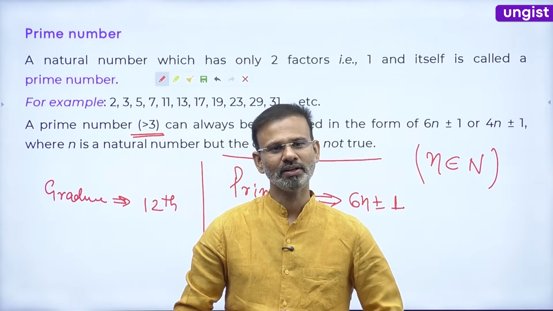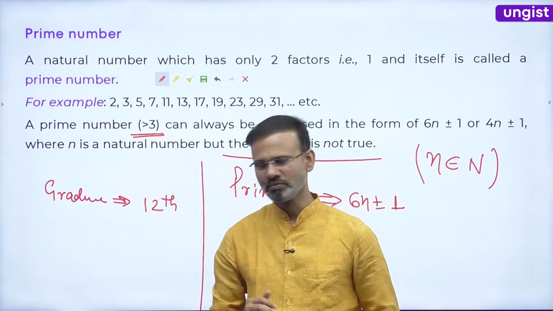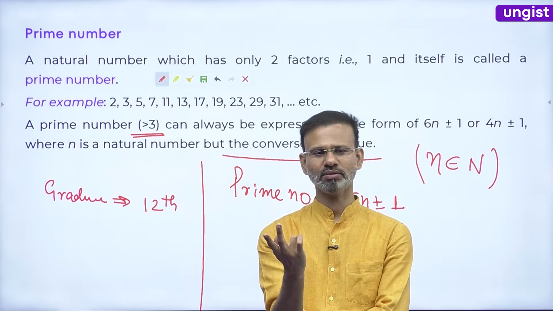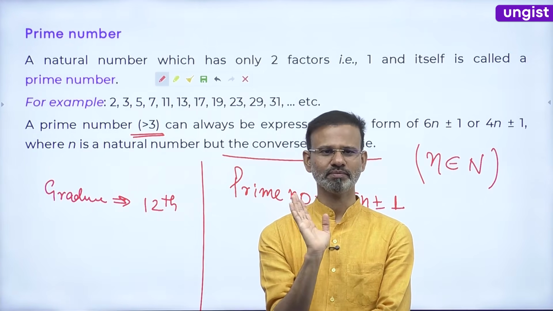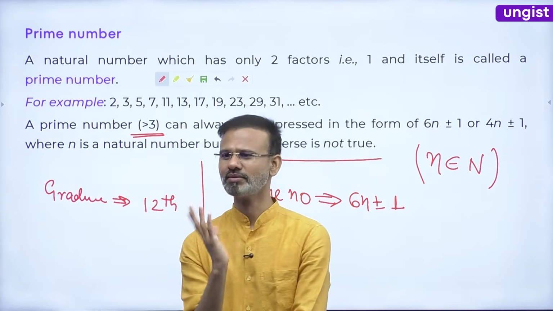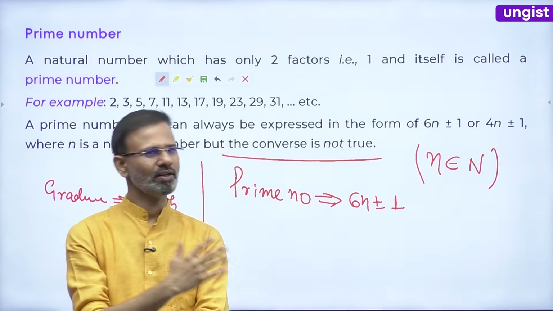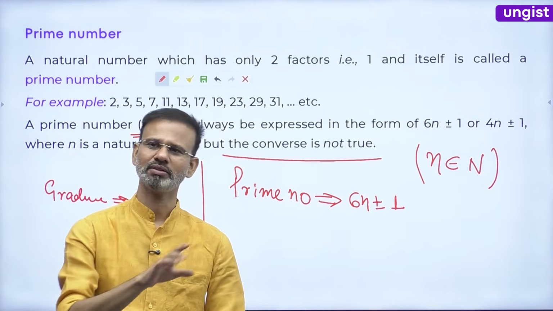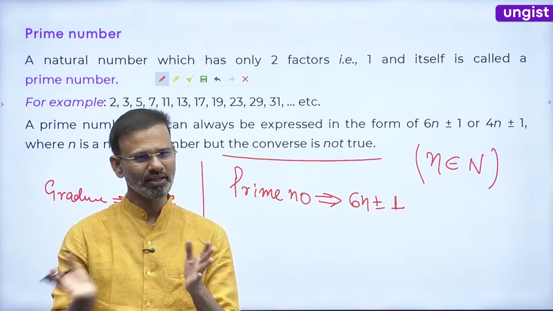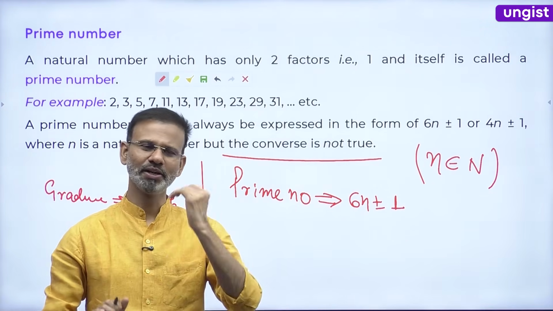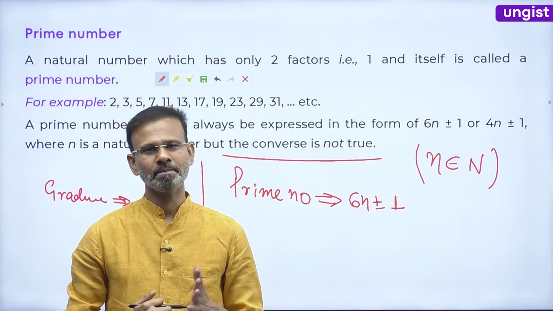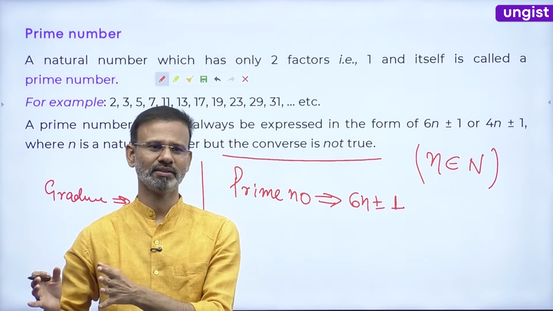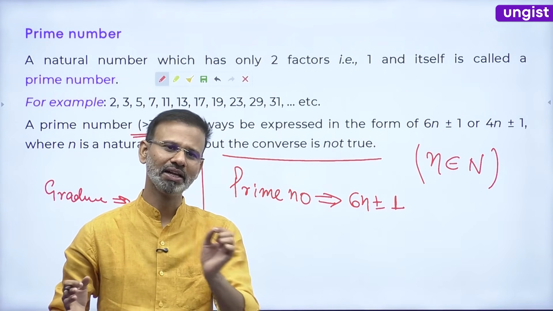See friends, I state a statement: if a number is a multiple of 2, it is known as an even number. So an even number is a multiple of 2, and a multiple of 2 is an even number. Both are true. Let me say one more. Suppose all the multiples of 10 end with 0.